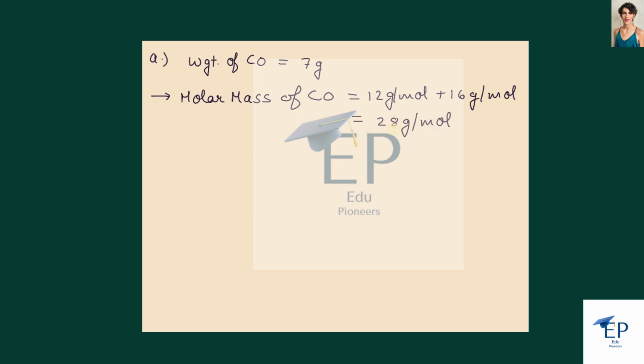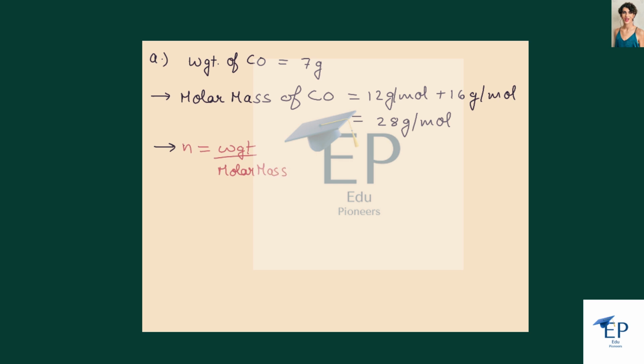So this is the molar mass of carbon monoxide. Now the second step is to find the number of moles. The number of moles is denoted by N and it is equal to the weight upon the molar mass.